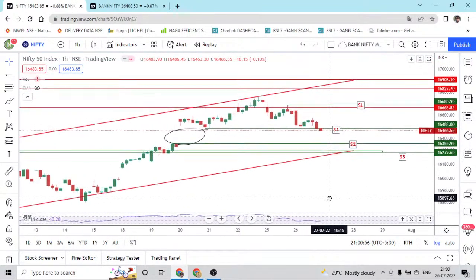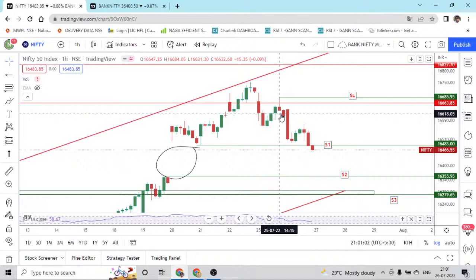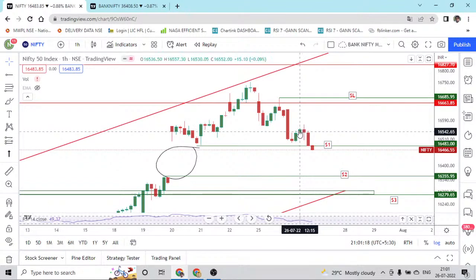Nifty today gave a clear structure. This is yesterday's market, and today we opened at 16,636, and there was a very good sharp fall in the first hour. Again the market tried to make a lower high. I have put this chart in the Telegram channel, if you want to see why the market went up and made a high of 16,572 after making a low of 16,495.